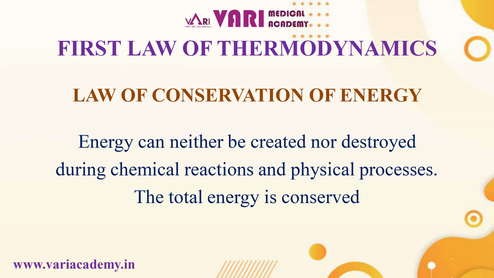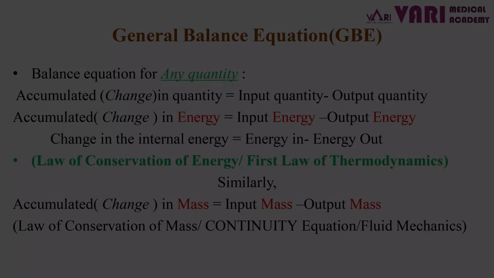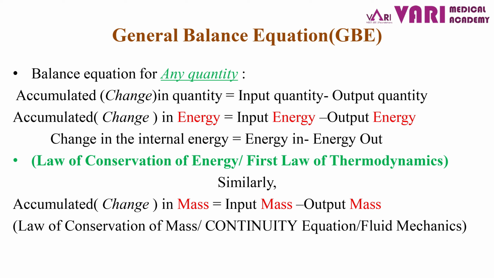What this law says: energy can neither be created nor destroyed during ordinary chemical reactions and physical processes. Of course, excepting nuclear reactions, the total energy is conserved. Before going to the first law equation, we should know what a general balance equation is. A general balance equation is a balance done on any quantity.